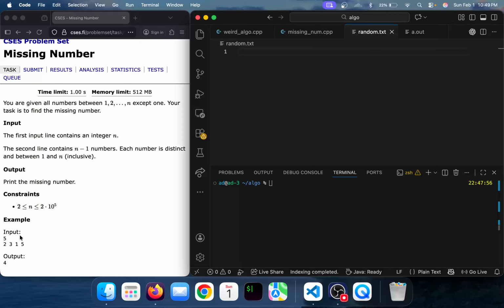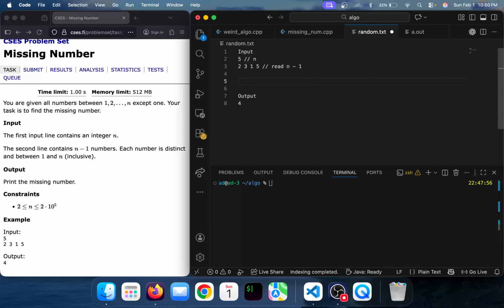Let's copy our input and output first. The input is 5, and then 2 3 1 5, and the output is 4. This is our first input, and we are reading four integers, n minus 1 numbers. In this sequence, we have to find the missing number.